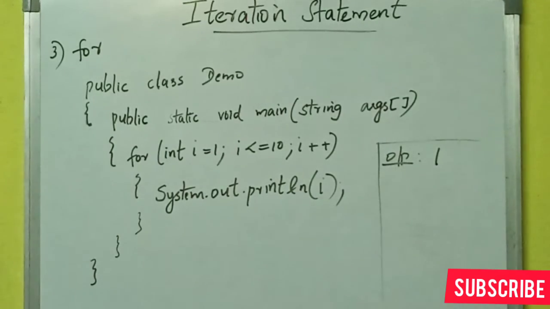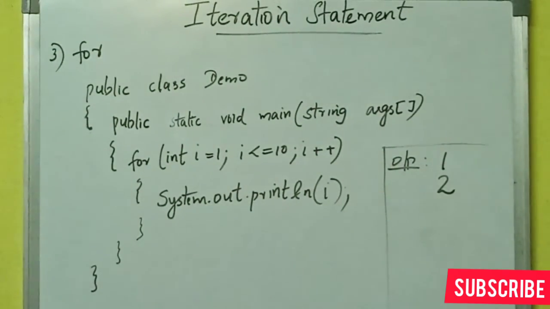Then after exiting from the for loop body, the value of i is updated with i++. So i++ denotes that the value of i is incremented by 1. So the value of i, which is 1, is incremented by 1. So 1 plus 1 equals 2. Now 2 is less than or equal to 10, which is also correct. So by using the println function, the current value of i, which is 2, is displayed on the screen. So the second output will be 2.